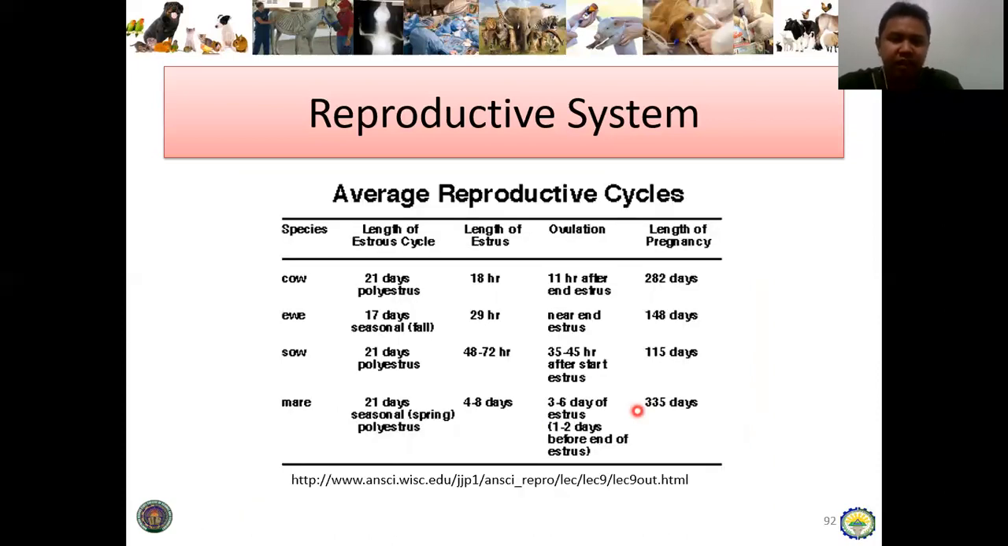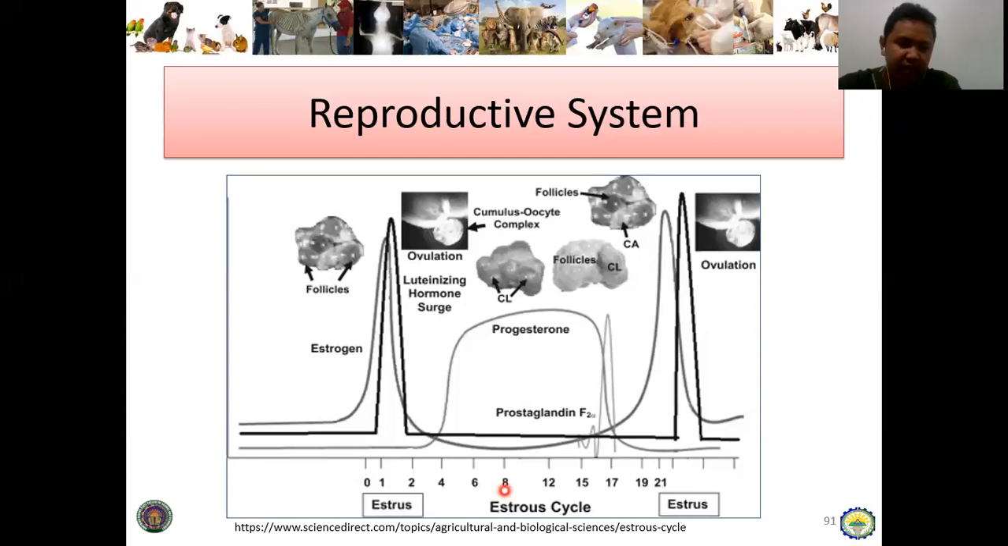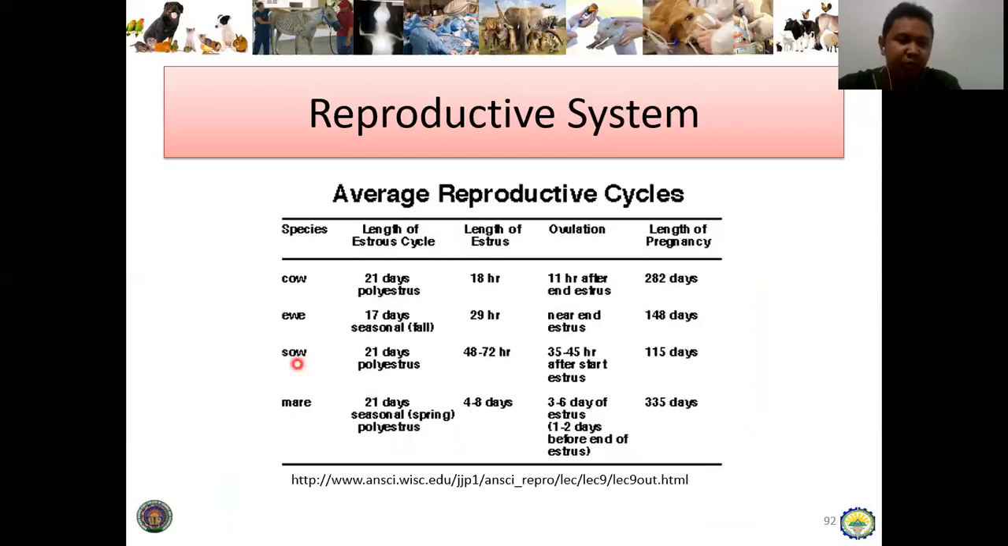So, let's proceed to the comparative physiology of the reproductive cycles of different farm animals. And as you can see, the length of the estrus cycle is 21 days. So that is what I mentioned in the graph, the graph is 21 days. It's because the average of most farm animals is 21 days, except for the ewe which is as early as 17 days.